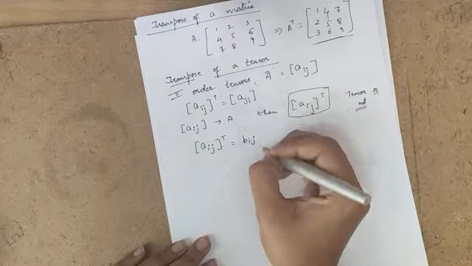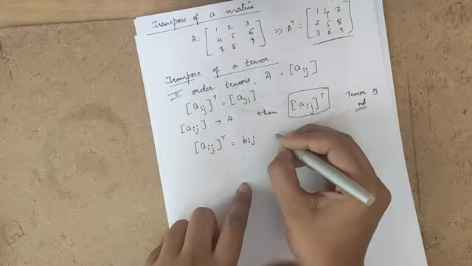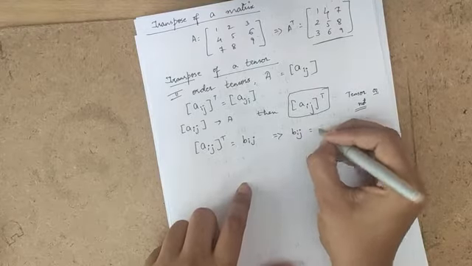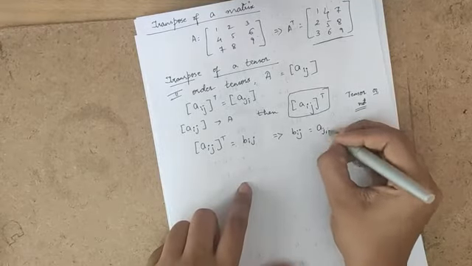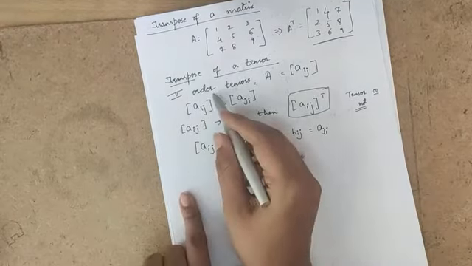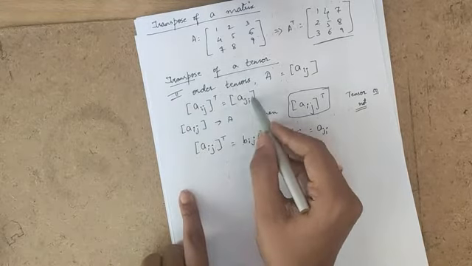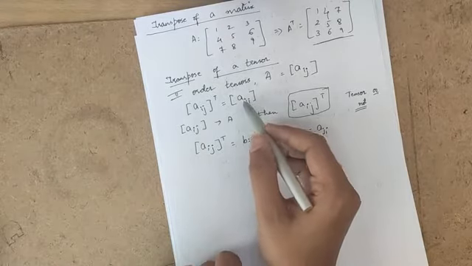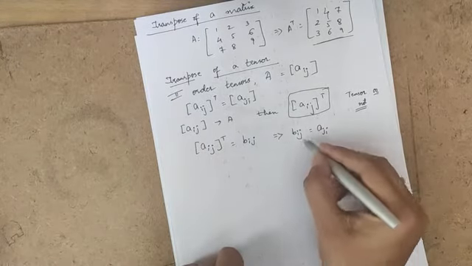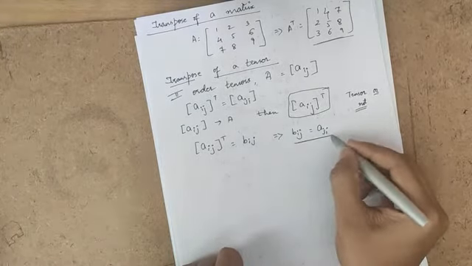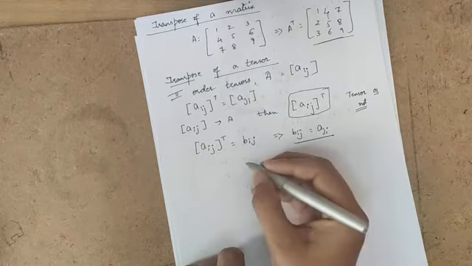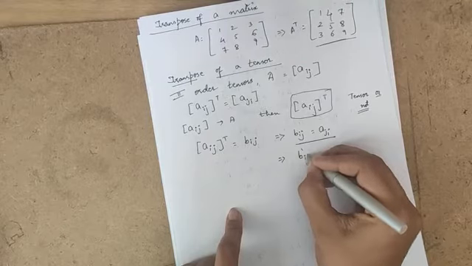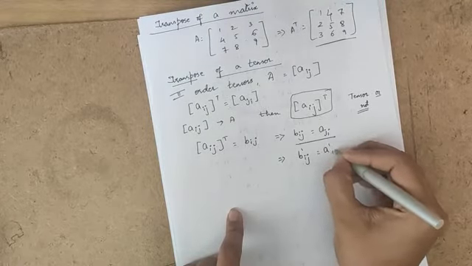Bij in all coordinate systems. So that means Bij is equal to Aji, because transpose of a matrix means in your original matrix the positions get changed, that is, rows and columns get interchanged. From that I can write Bij is equal to Aji. So this implies B prime ij will be equal to A prime ji.